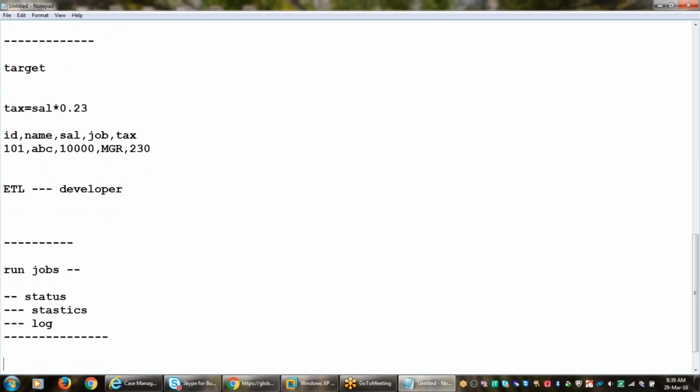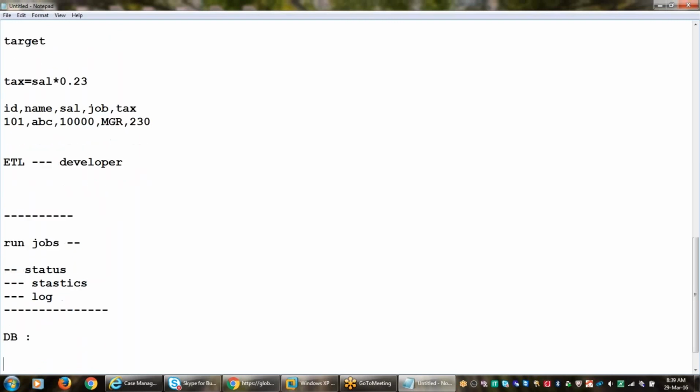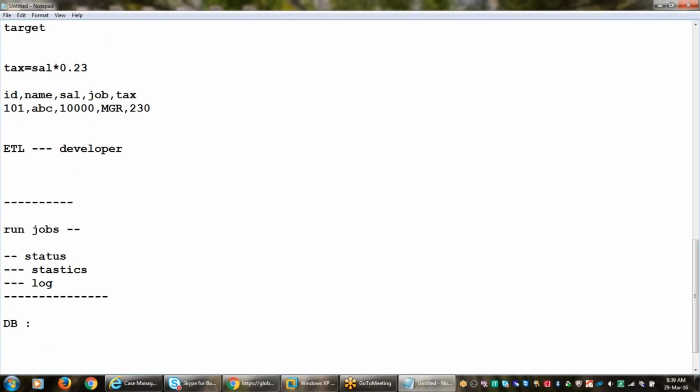And then we need to come to the database phase. In the database, obviously the source tables and target tables will be there. We are picking the information from the sources, which are in the database, and loading the information into the target table, which is also in the database.